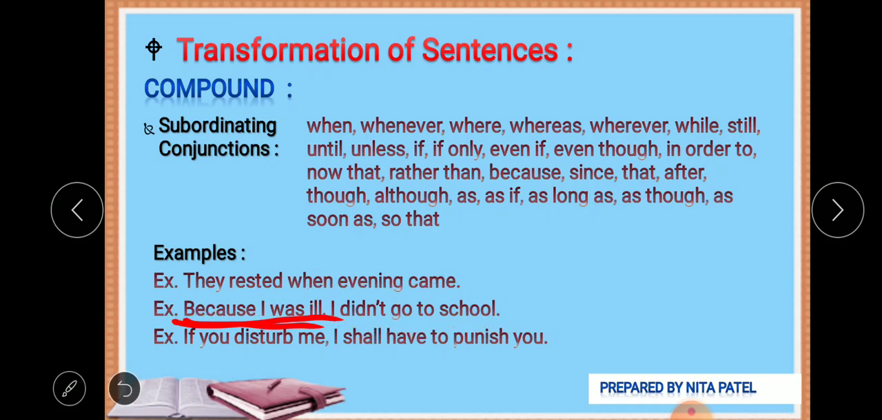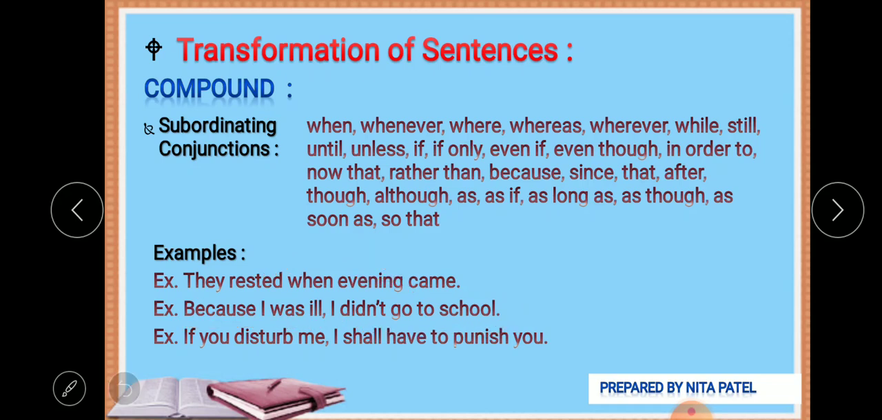But the earlier part, because I was ill, requires some explanation, which comes from the second part of the sentence. So that is what a complex sentence is.